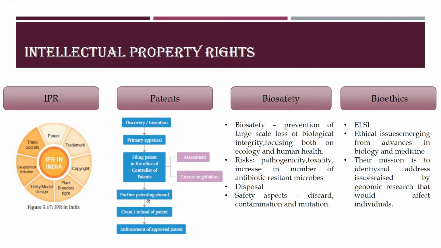General steps in patenting. The discovery and the invention must be submitted for the primary appraisal first, and they have to file the patent in the office of the controller of patents. This includes assessment of the creation as well as license negotiation, after which they can also patent it abroad. Further patenting can be done abroad, and can be granted or refused. If it is granted, the enforcement of the approved patent can be done by the inventor or the discoverer.